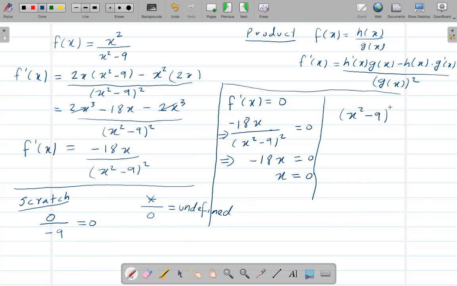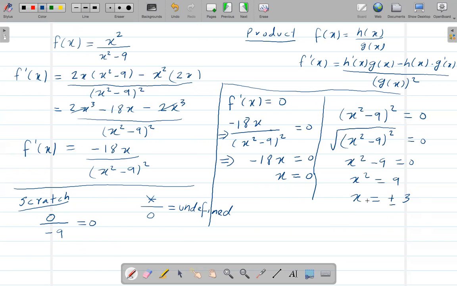So if I say the denominator is 0, first let's take the square root on both sides, because I have this big square. So that means I'll get x squared minus 9 is equal to 0. Move this to the other side, so x squared is equal to 9. Now again take the square root, so x is equal to plus or minus 3.